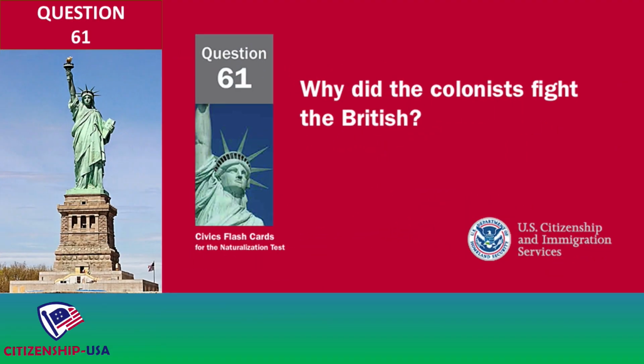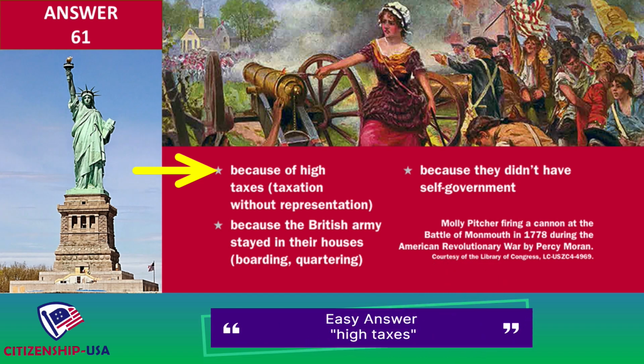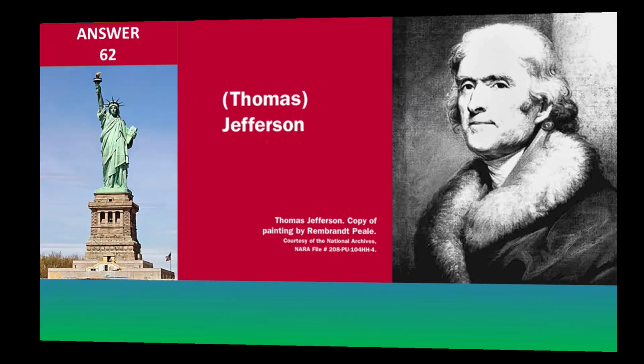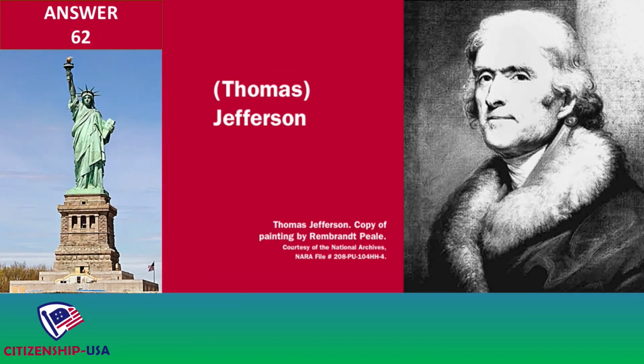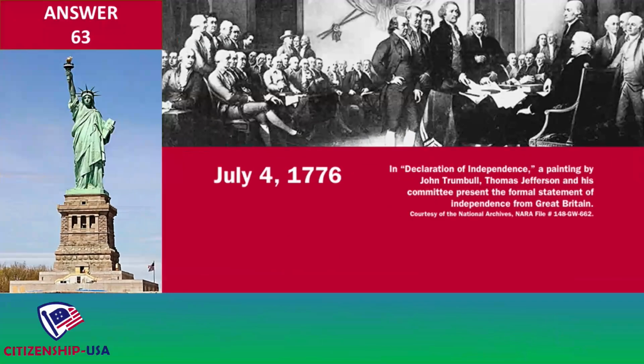Why did the colonists fight the British? Because of high taxes. Taxation without representation. Because the British Army stayed in their houses, boarding, quartering. Because they didn't have self-government. Who wrote the Declaration of Independence? Thomas Jefferson. When was the Declaration of Independence adopted? July 4, 1776.